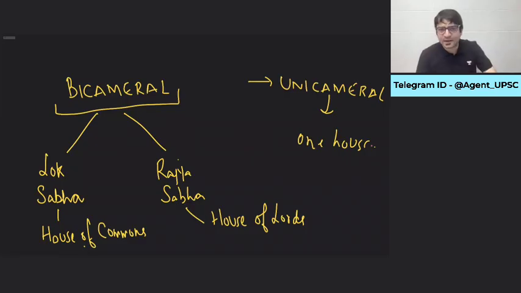For example, in India, there are states such as Andhra, Telangana, Maharashtra, Bihar, Uttar Pradesh, Karnataka, where we have bicameral legislatures, where there are two houses, Legislative Assembly and Legislative Council. In all other states, we have a unicameral legislature, where there is only Legislative Assembly, there is no Legislative Council. Why is that the case? We'll discuss later, but this is to tell you this is a unicameral legislature, this is a bicameral legislature.